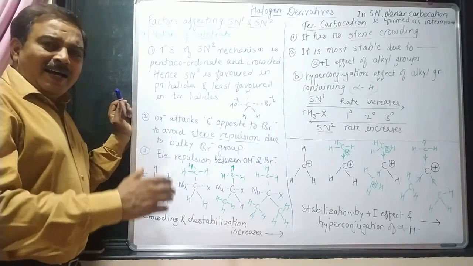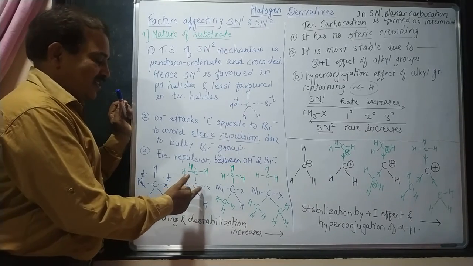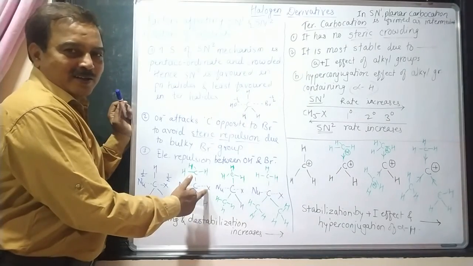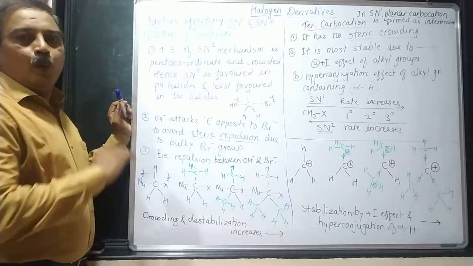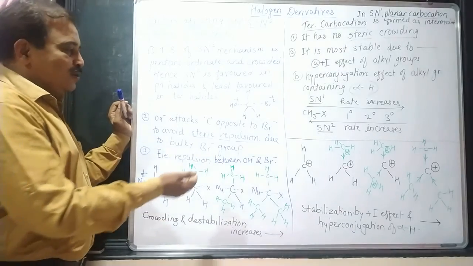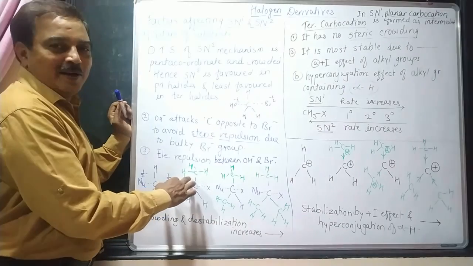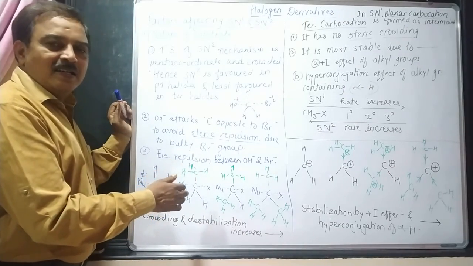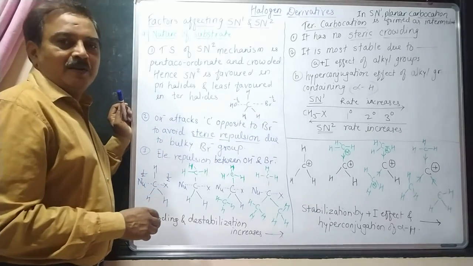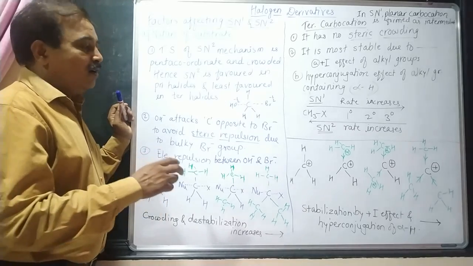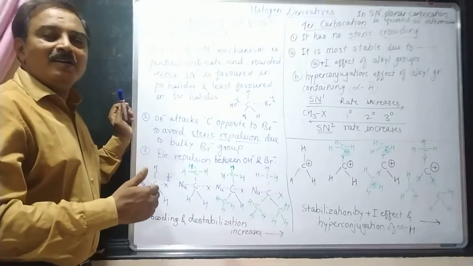So as the number of bonds goes on increasing around this central carbon atom which is attached to the Br or halide, what does it affect on an incoming OH group or incoming nucleophile? The incoming nucleophile will feel a crowding of these bonded pairs of electrons. As a result, the approach of the incoming nucleophile becomes difficult. So formation of a penta-coordinate transition state becomes difficult.